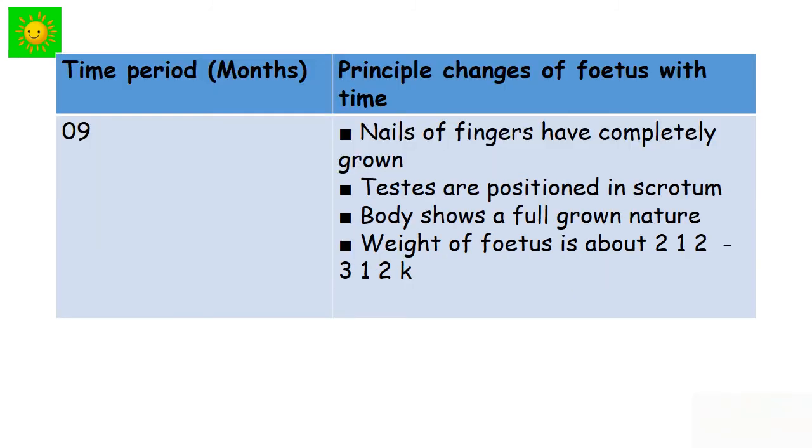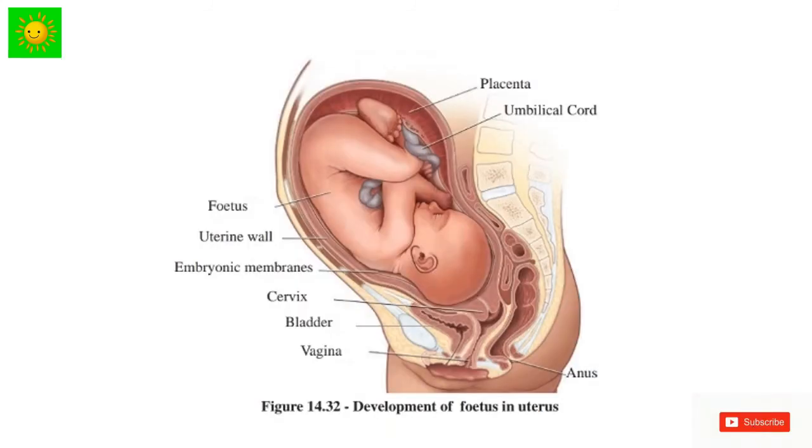Month 9. Nails of the fingers have completely grown. Testes are positioned in the scrotum. The body shows a full-grown nature. The weight of the fetus is about 2 1/2 to 3 1/2 kilos. Now you can see the development of the fetus in the uterus. Observe the diagram carefully.